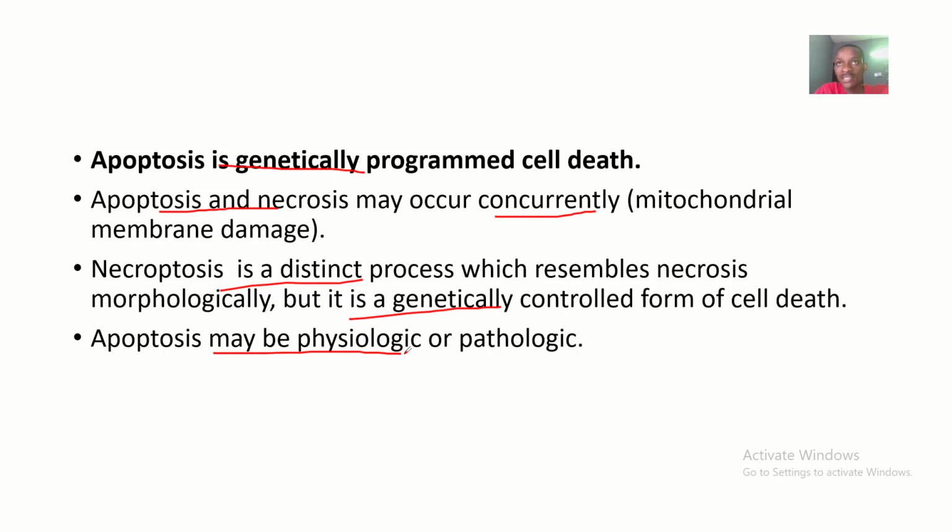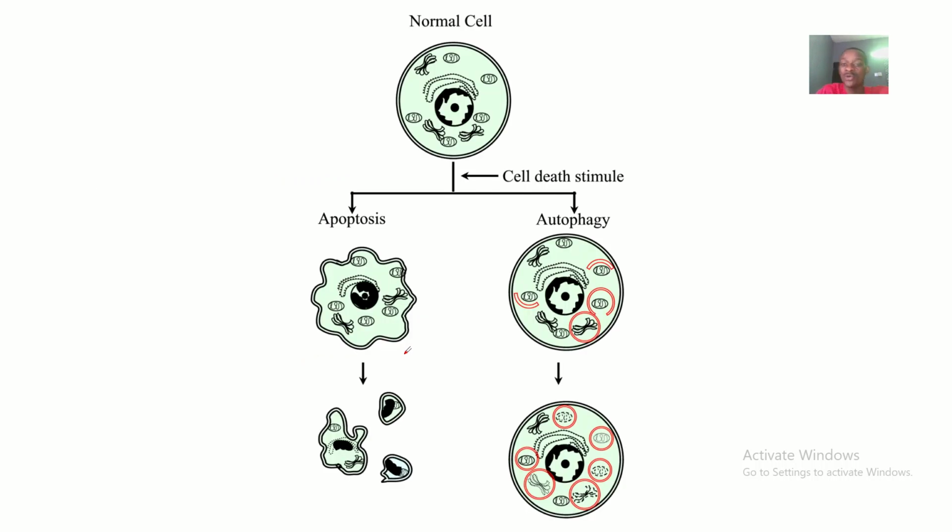Just like I told you guys, it's programmed cell death, but this programmed cell death could be naturally arranged, or it could be that some bad guys in your system are basically going behind the back to arrange for your cell death. So in apoptosis, if there's a cell death stimulus, the cell will break up into smaller particles, which are called apoptotic bodies. And these apoptotic bodies are the ones that will fit into the macrophages and be phagocytosed.